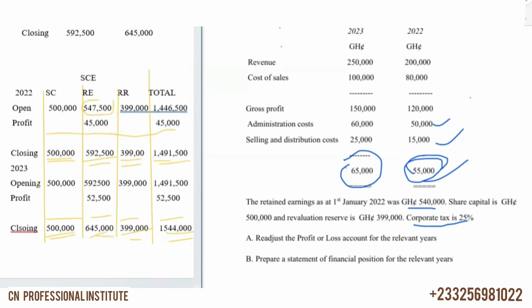Then when you come to 2023, share capital doesn't change. Retained earnings, you bring the opening, then you add the 52,500 for profit for the year. Revaluation reserve doesn't change. Then the retained earnings closing becomes 645,500. I hope I'm right, which is the same thing as we got here in the retained earnings. So that's it with this question.